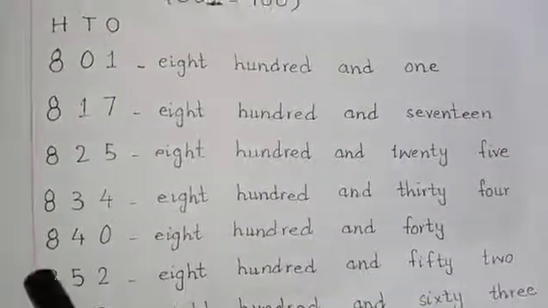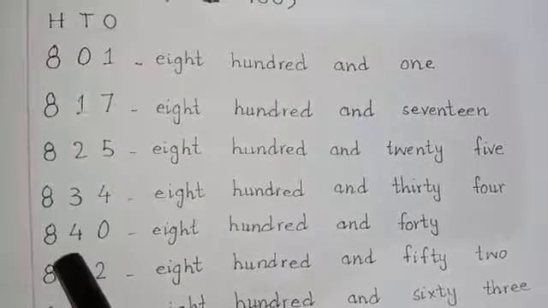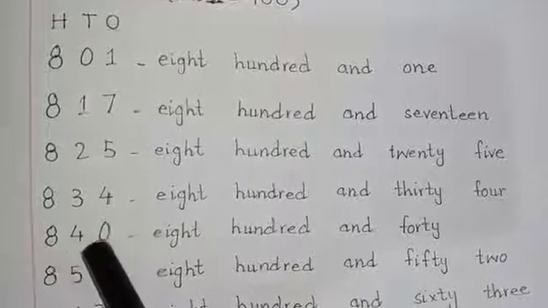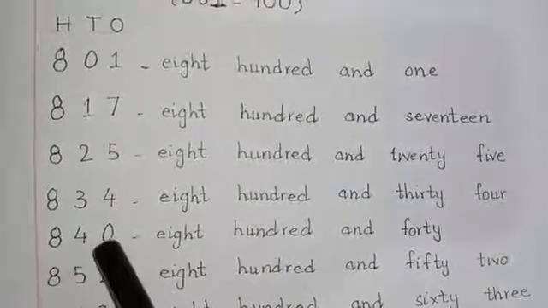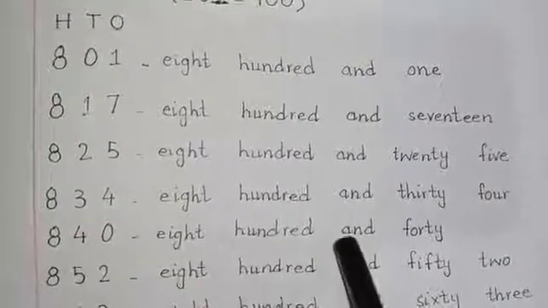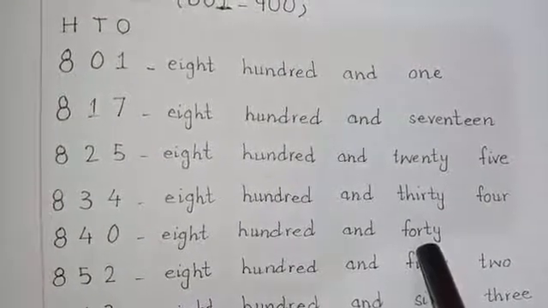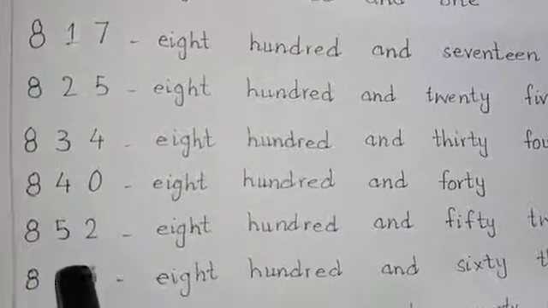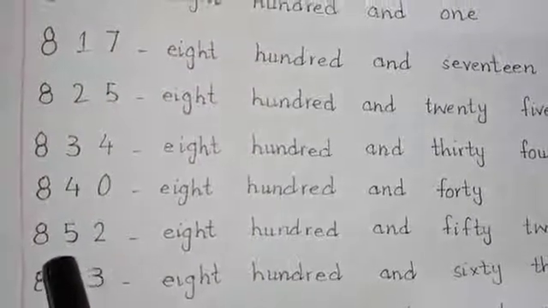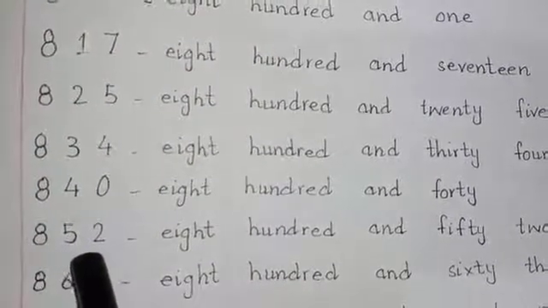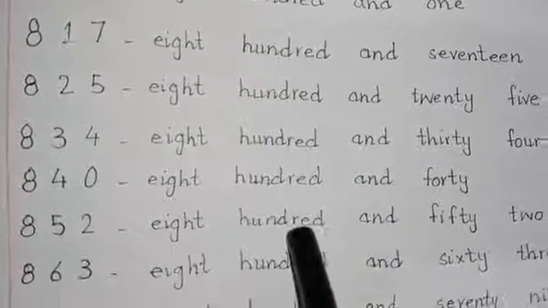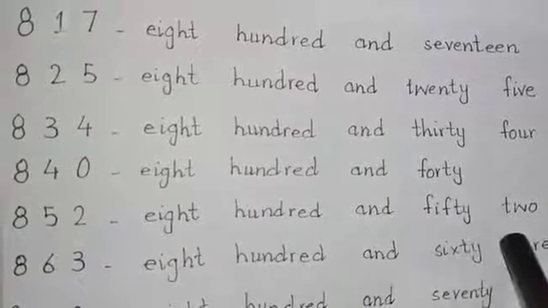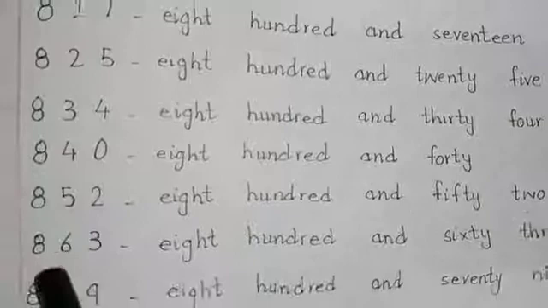Next is 840. 4 tens is 40 and 0 ones, it's 0. So 840. F-O-R-T-Y, 40. Next is 852. 5 tens means 50 and 2 ones, it's 52. 852. F-I-F-T-Y, 50, T-W-O, 2. It's 852.